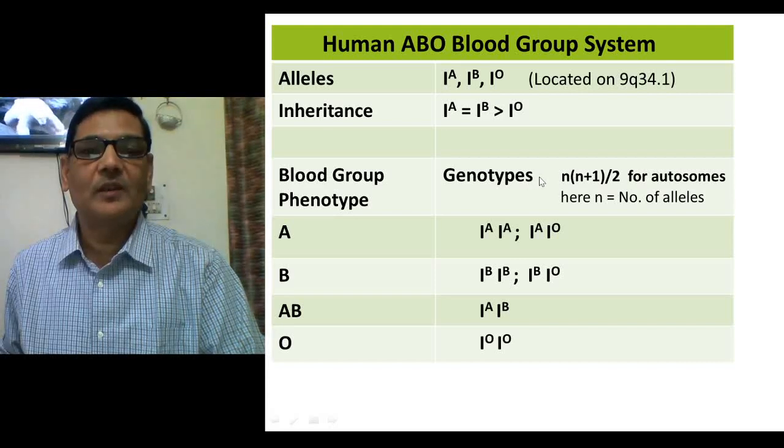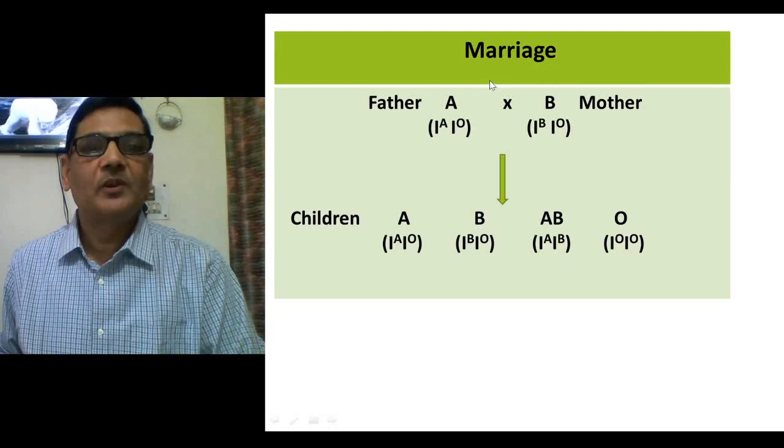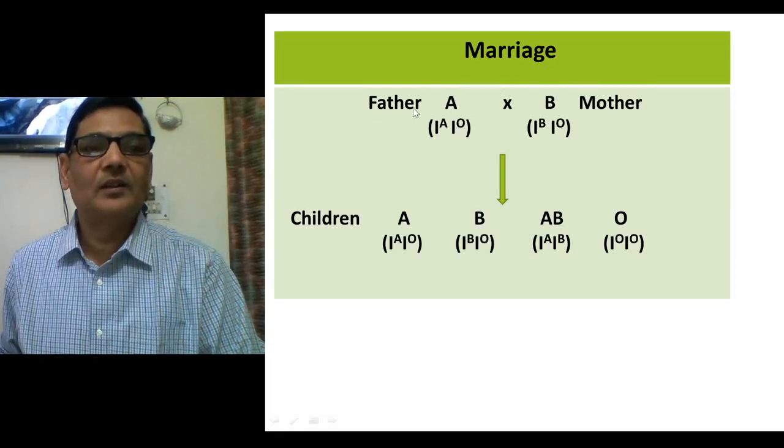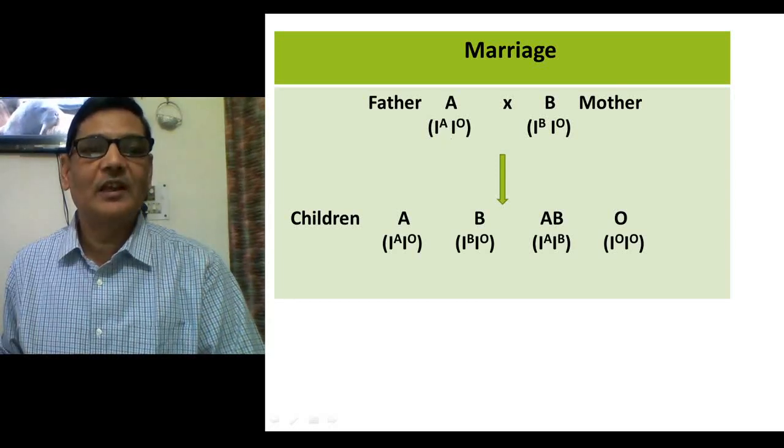I am showing here a specific case, a marriage in which the father is of blood group A and the mother is of blood group B. So they are married to each other. Now consider that the individual with A is heterozygous, because if this person is homozygous, in that case only the IA allele will be present in the gametes.